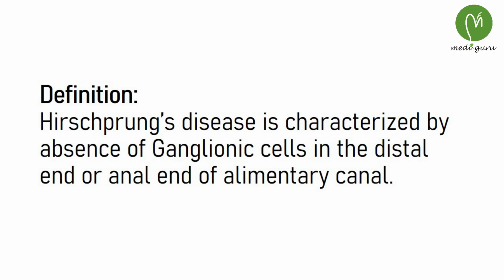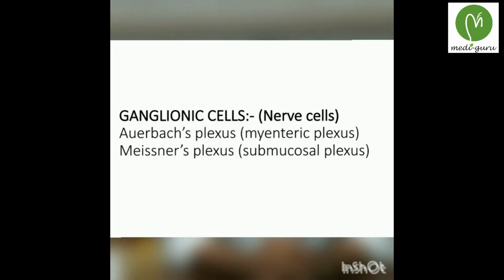So what is meant by Hirschsprung disease? It is characterized by absence of ganglionic cells in the distal end of the alimentary canal. So what is meant by ganglionic cells? They are nothing but nerve cells, which include Auerbach's plexus and Meissner's plexus.